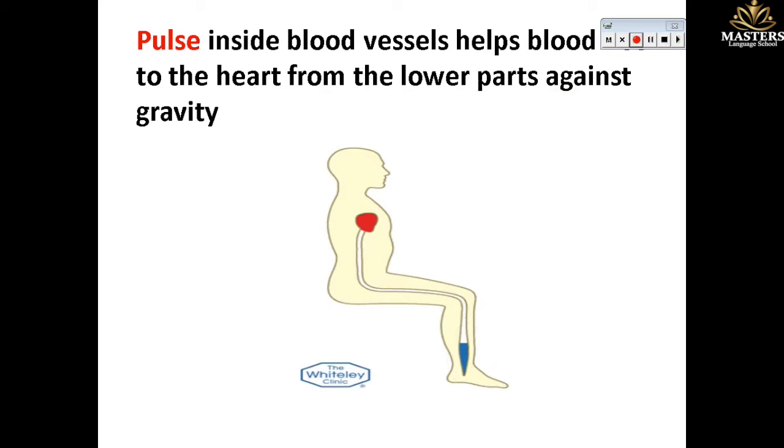Number 2, another biological force, pulse. What is the meaning of pulse? Try to touch and feel your wrist with your finger. You feel a very small bumping, or put your finger on your neck. You feel a very little bit of bumping. This bumping we call pulse. The pulse inside the blood vessels helps blood to move from the lower part to the upper part, to the heart.